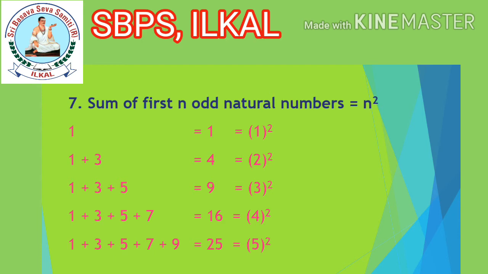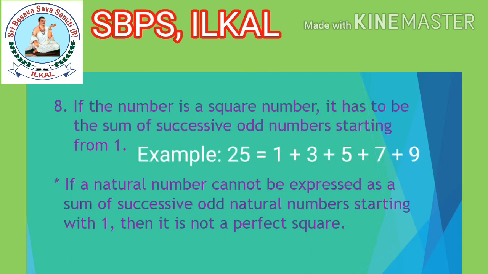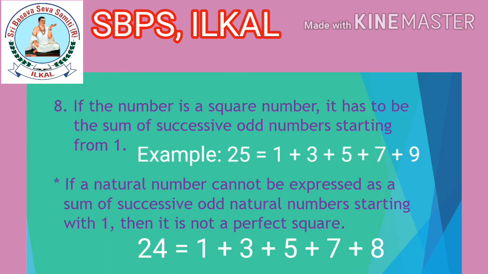Okay. In the same way, if they asked you to find the sum of first 10 odd natural numbers, you do just 10 square, children. 10 square is equal to 100. Then the sum of first 10 odd natural numbers is equal to 100, you can say. That is, sum of first n odd natural numbers is equal to n square. Eighth property: if the number is a square number, it has to be the sum of successive odd numbers starting from 1. If a natural number cannot be expressed as a sum of successive odd natural numbers starting with 1, then it is not a perfect square.